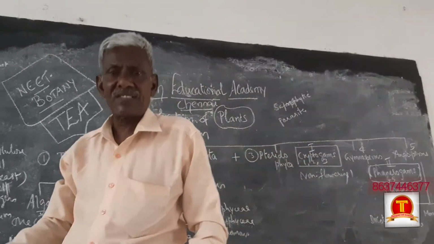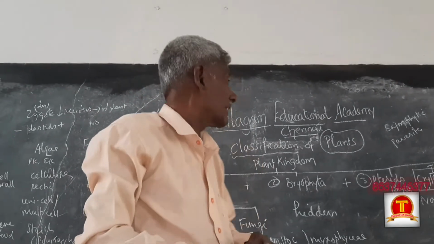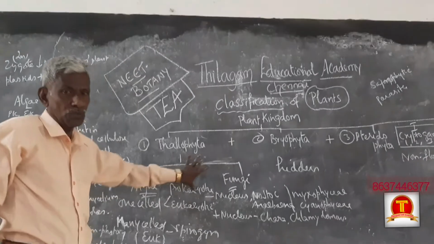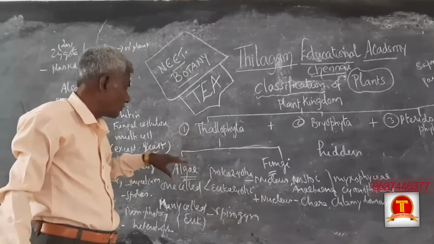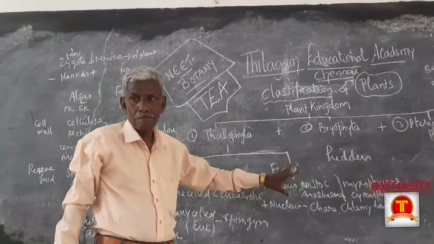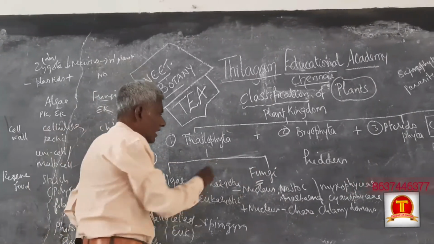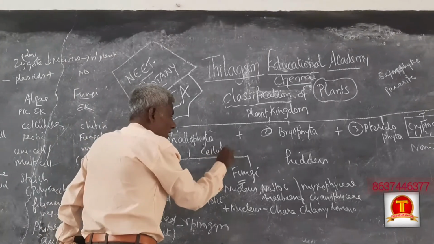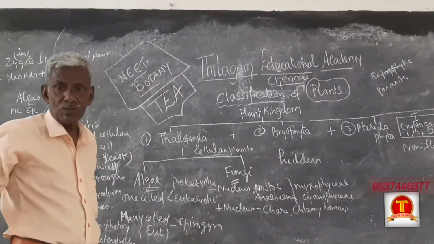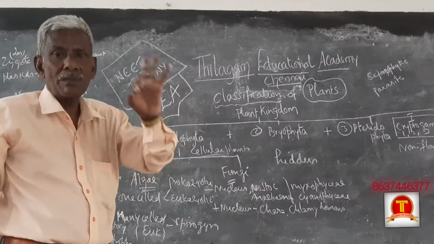Example, ringworm disease is caused by a fungus in our skin. No tissues in both, no tissues in algae, no tissues in fungi. So thallophytes are called cellular plants.